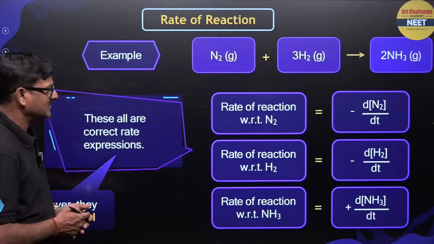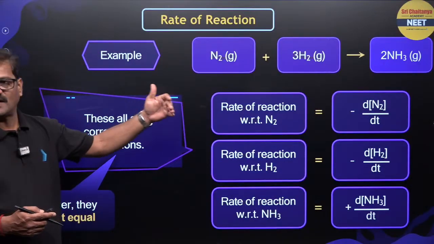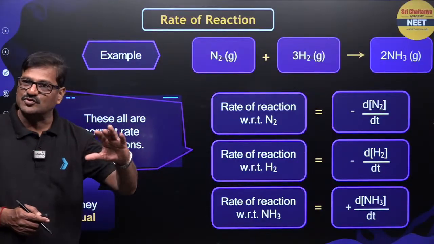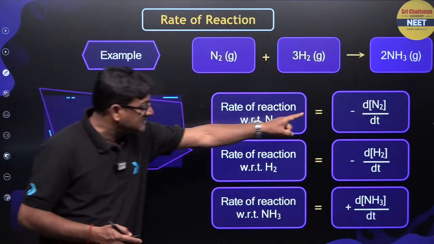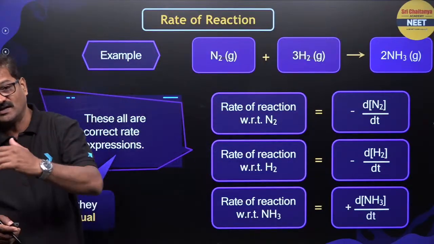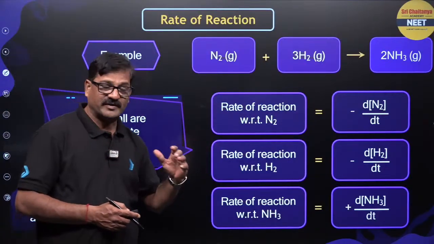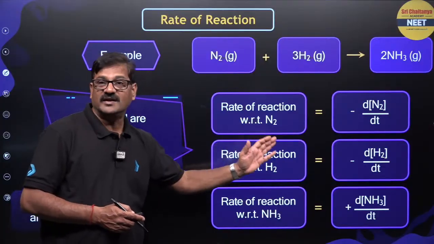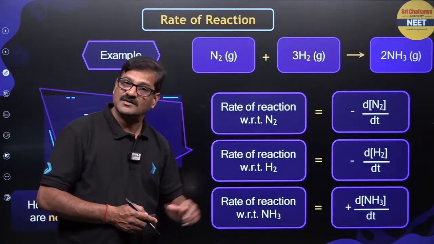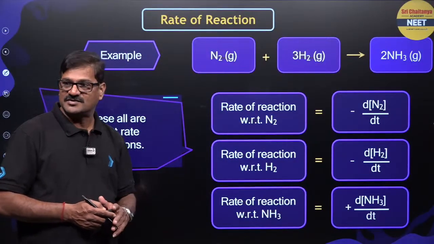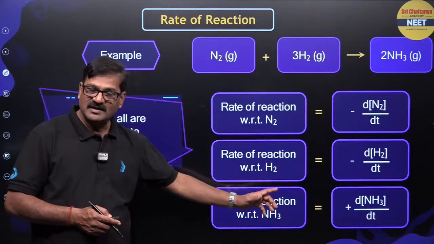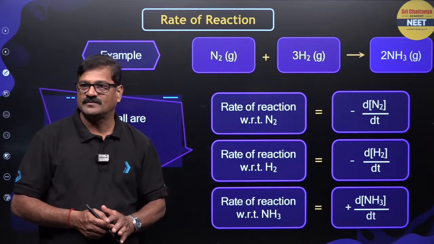How to write this: the rate with respect to nitrogen is minus dN2 by dt, because nitrogen is the reactant. Rate with respect to hydrogen is minus dH2 by dt, and rate with respect to NH3 is dNH3 by dt.